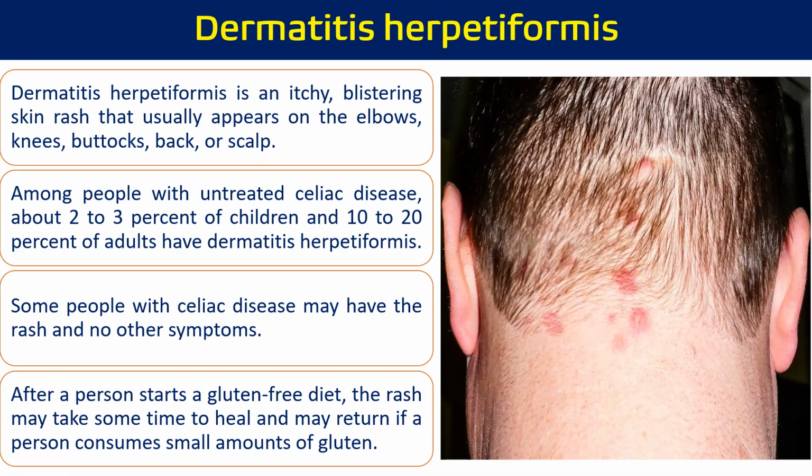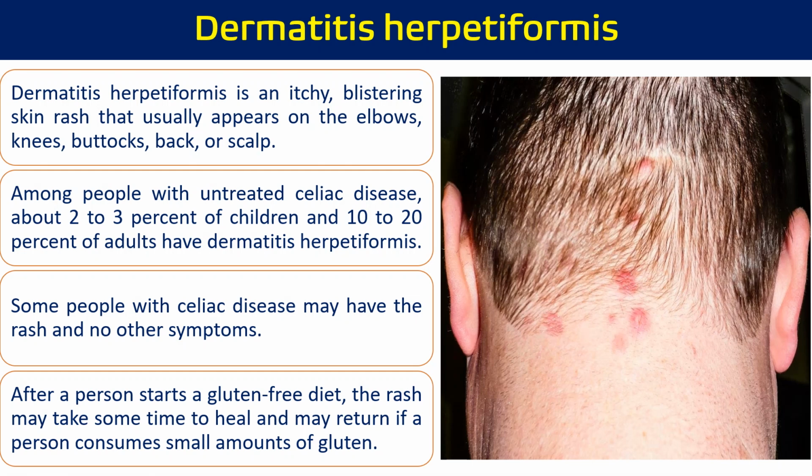If you see this, in the case of this disease, dermatitis herpetiformis, it is an itchy, blistering skin rash that usually appears on the elbow, knee, buttock, back, and scalp. Among people with untreated celiac disease, about 2 to 3% of children and 10 to 20% of adults have dermatitis herpetiformis. Some people with celiac disease may have a rash and no other symptoms. After a person starts a gluten-free diet, the rash may take some time to heal and may return if a person consumes a small amount of gluten.